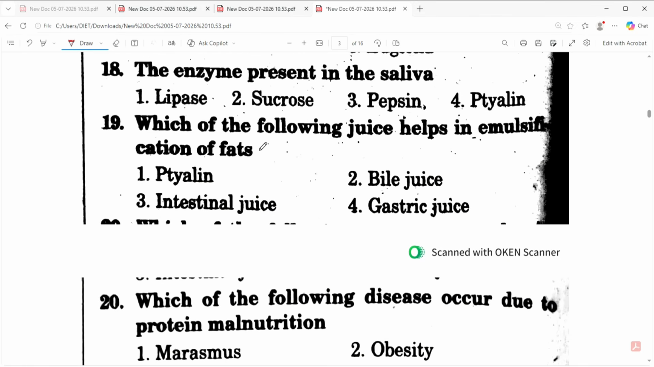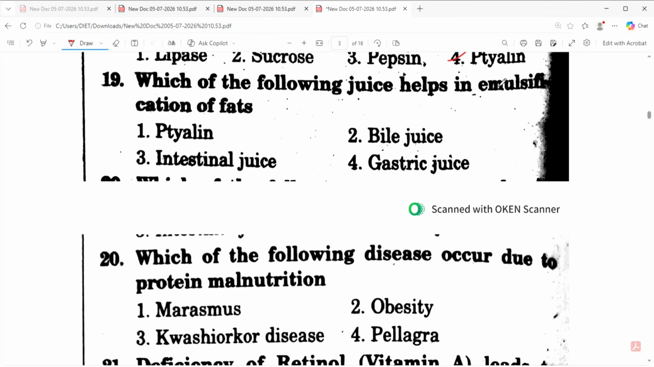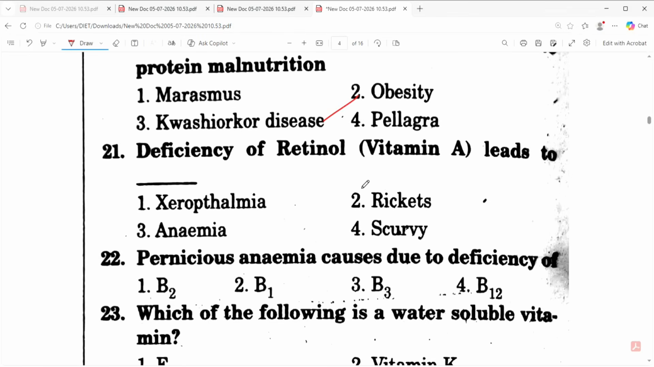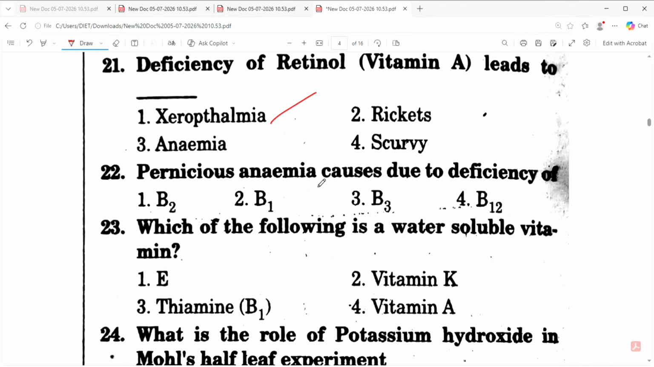The enzyme present in the saliva: lipase, sucrose, pepsin, ptyalin. So the 18th one, ptyalin, is present in saliva. Which of the following juices helps in emulsification of fats? Bile juice. Which of the following diseases occurs due to protein malnutrition? Protein deficiency. What is that? Kwashiorkor disease. Deficiency of retinol, vitamin A, leads to 21, xerophthalmia. It is related to eyes.